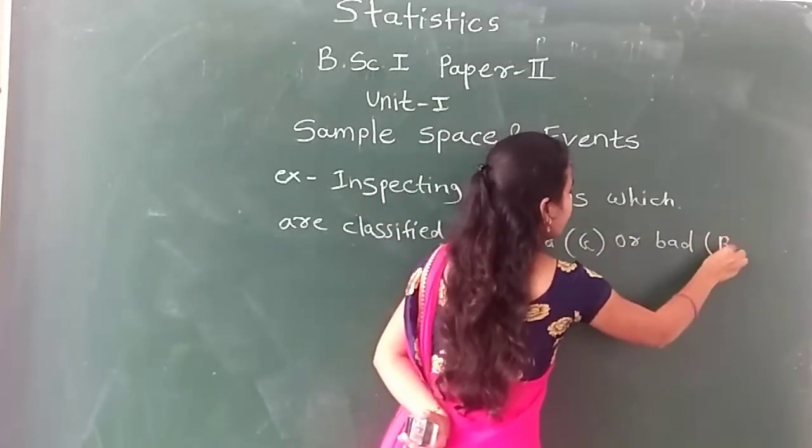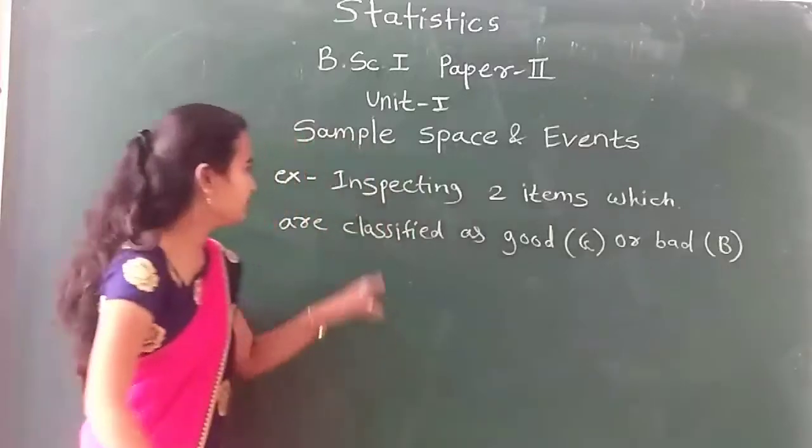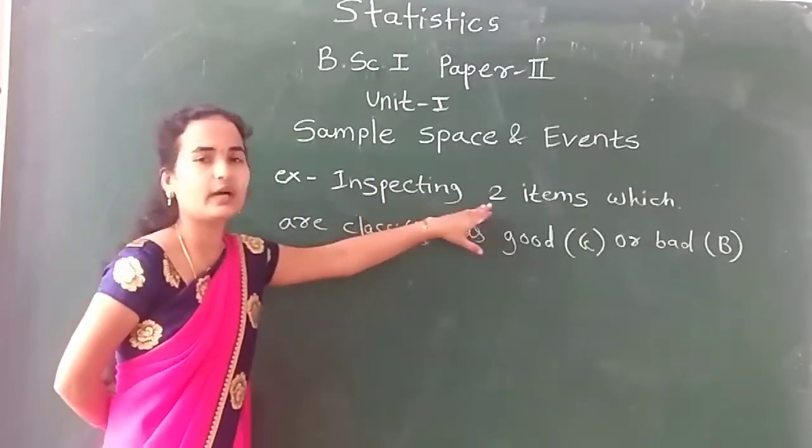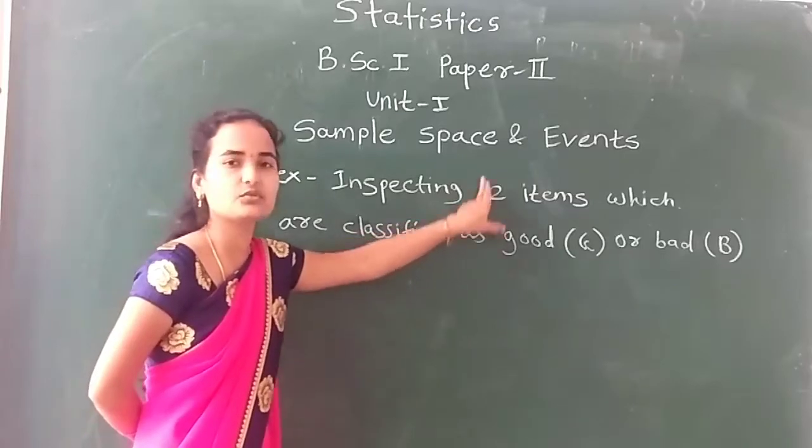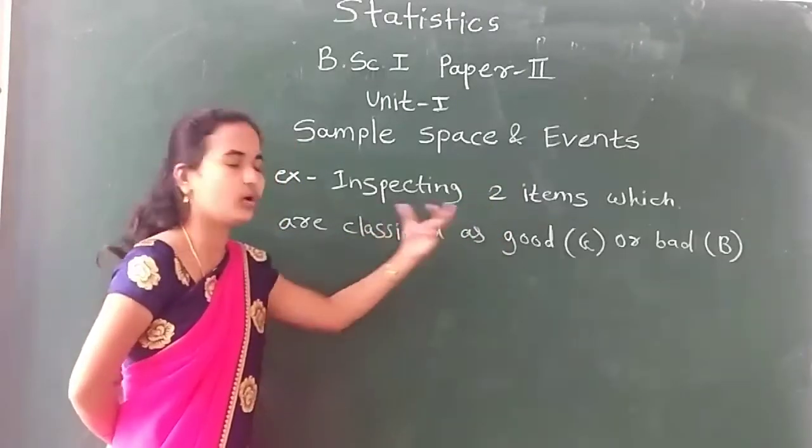What is my random experiment? The inspection of two items. On the basis of inspection, I have classified these two items as either good or bad.